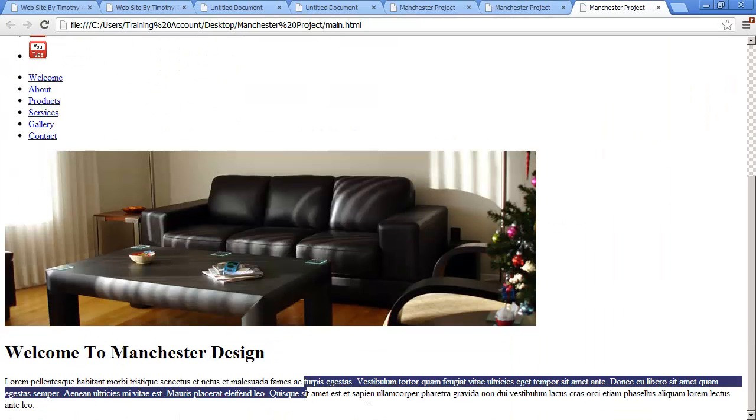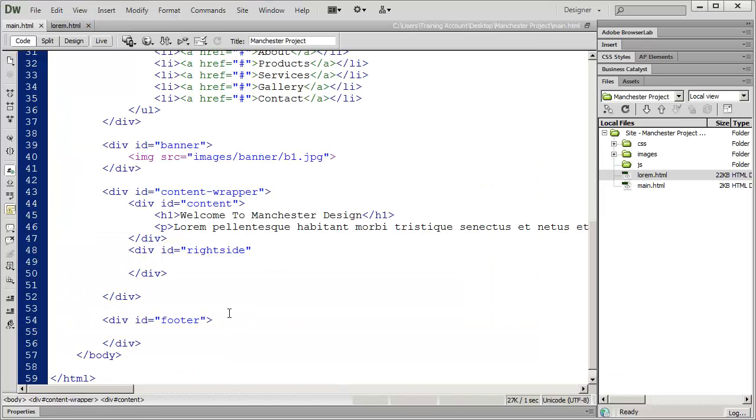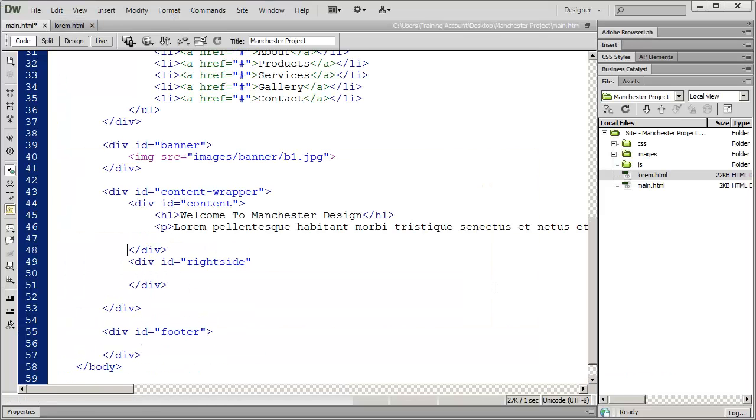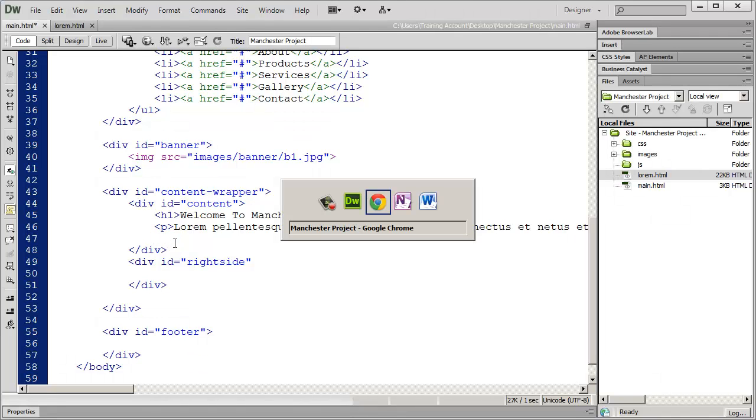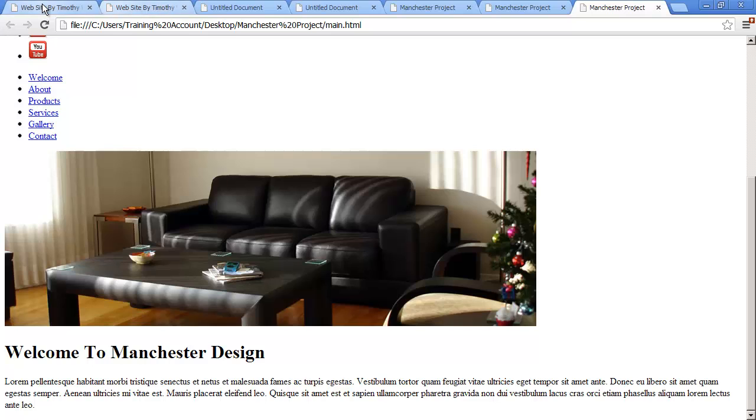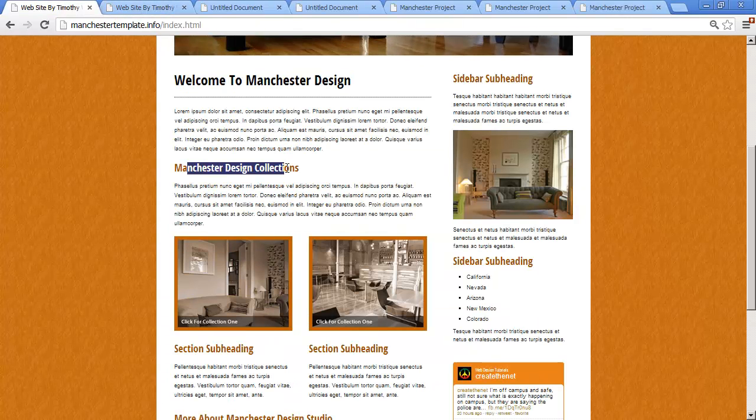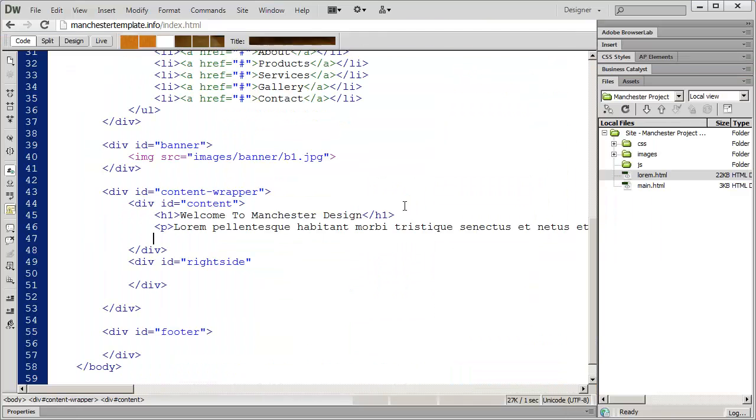And there's my paragraph of text. And again, if you didn't download the resources, you would just open up a paragraph tag and type a paragraph of text in. So after that, we have a subheading here and another paragraph of text.